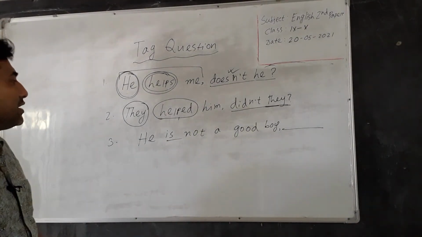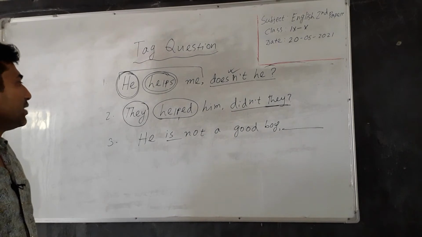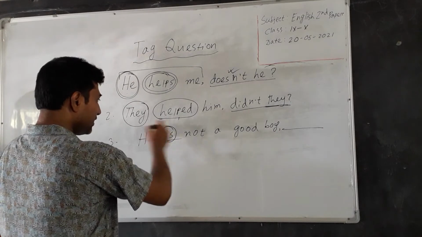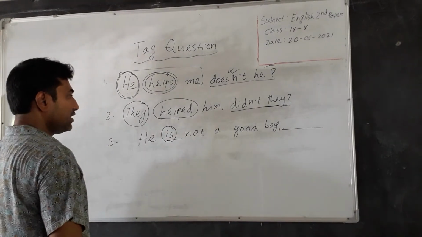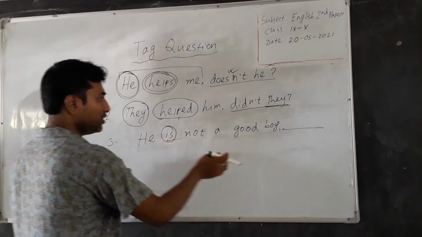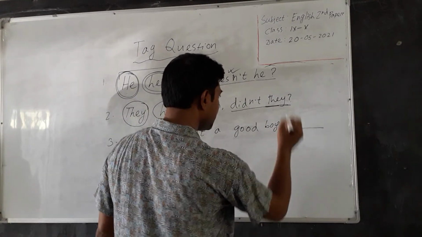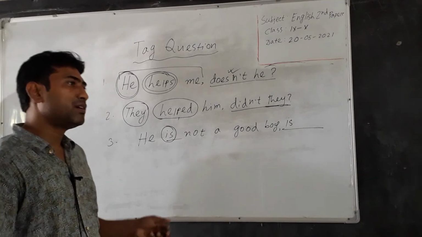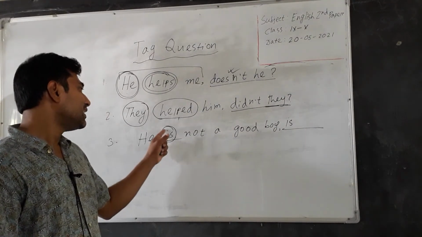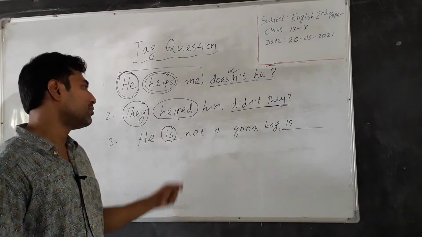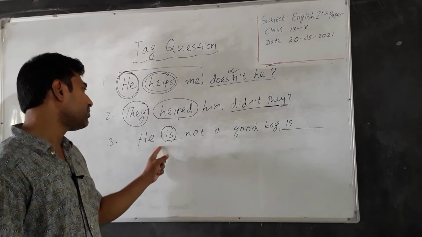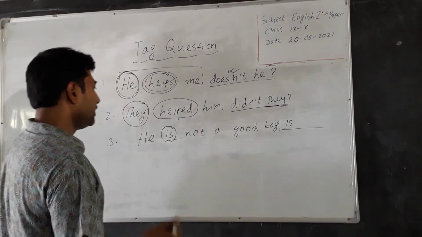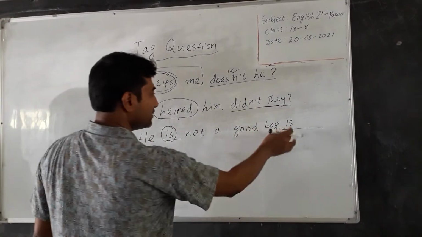If we want to form a tag question from the sentence, then we have to identify the auxiliary verb. Here is has been given, and that's why is will be written here. Is an auxiliary verb, but here in this sentence is the main verb and it is the finite verb. Though it is a main verb or finite verb, it can be written here as an auxiliary verb, and that's why I have written is here.